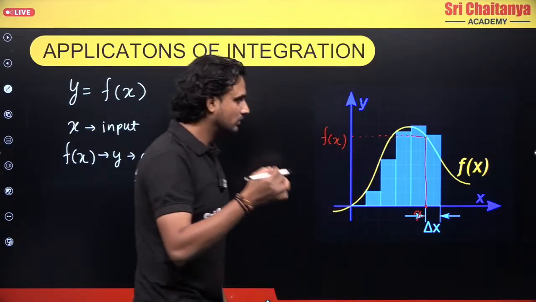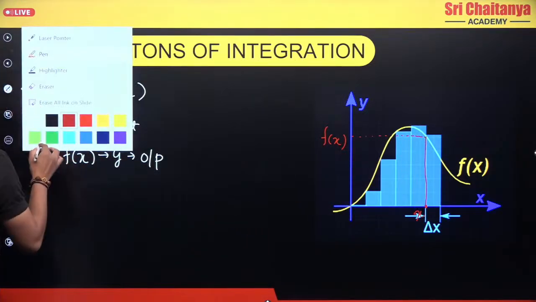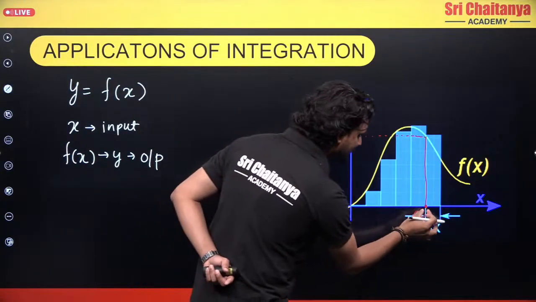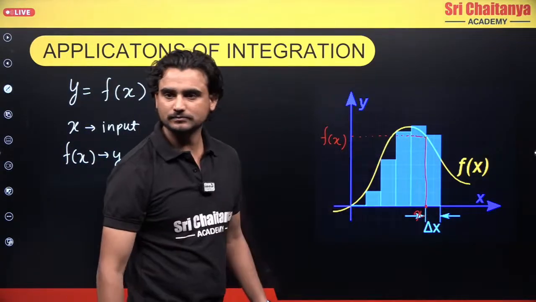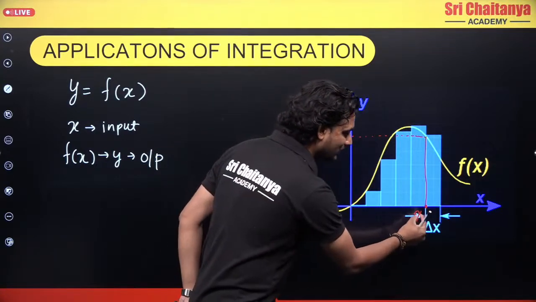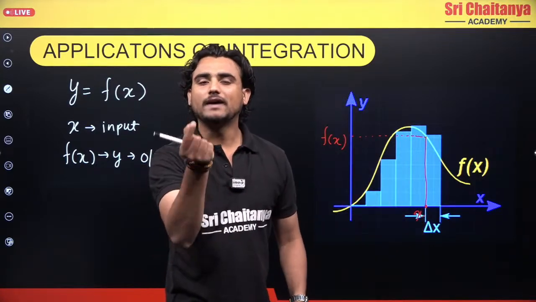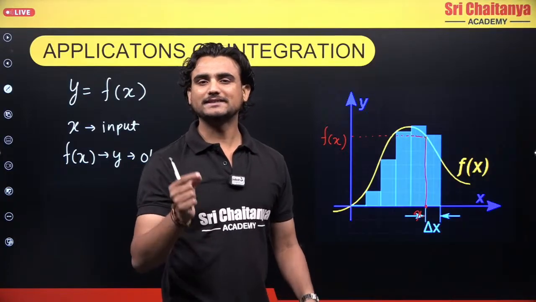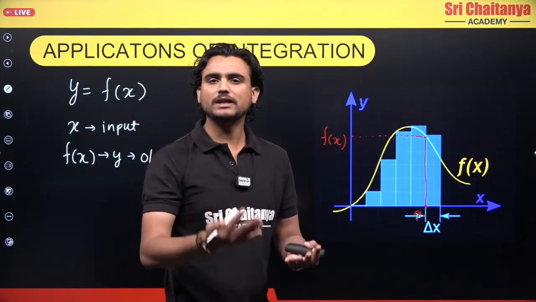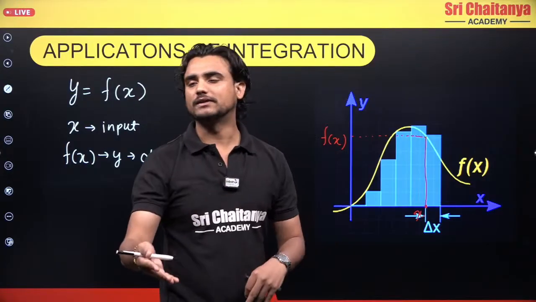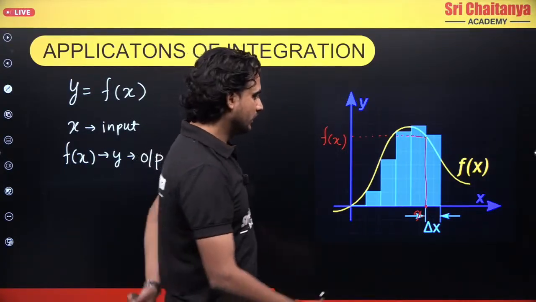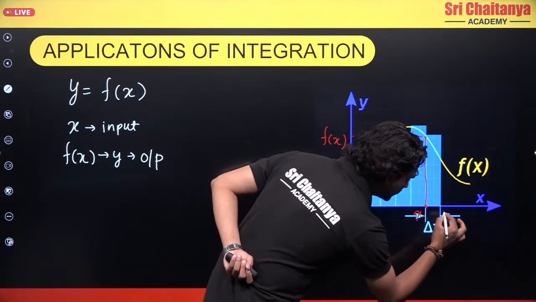Please pay attention, this is very important. At some value of x, I will have some value of f(x). Now what do I do? I change the value of this x by some small value. Let's suppose x is 100 and I increase the value by 0.1. So what will the value be now? 100 plus 0.1, that is 100.1, correct?